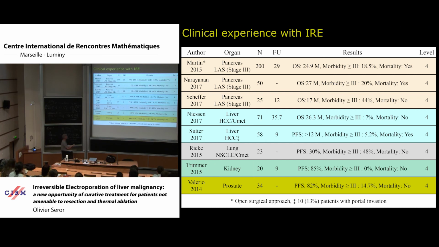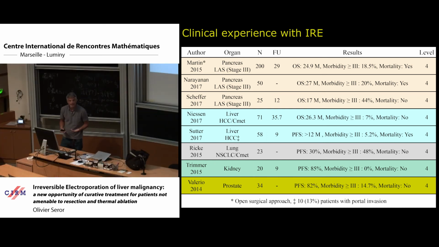It is interesting also for prostate because prostate is a very small organ, and as you know, we can perform surgery for prostate because this is not a vital organ. So we can resect the prostate very easily. But when you do that, we have many functional disorders afterwards.